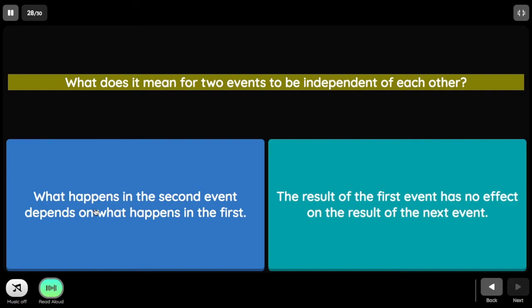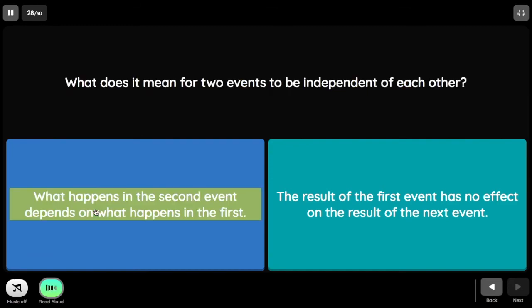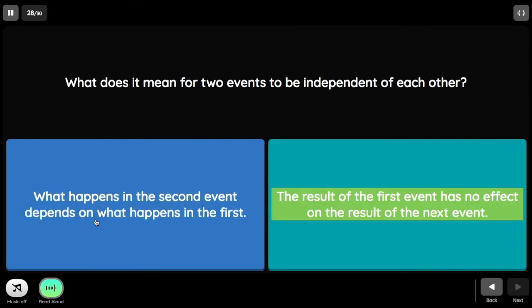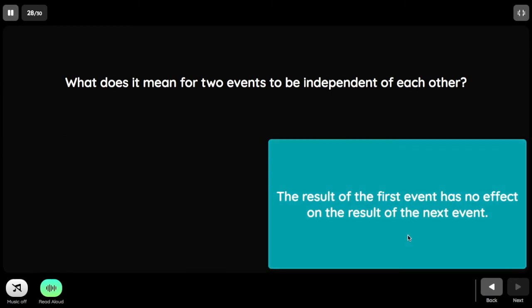Next, what does it mean for two events to be independent of each other? Is it that what happens in the second event depends on what happens in the first, or that the result of the first event has no effect on the result of the next event? And the answer is this.